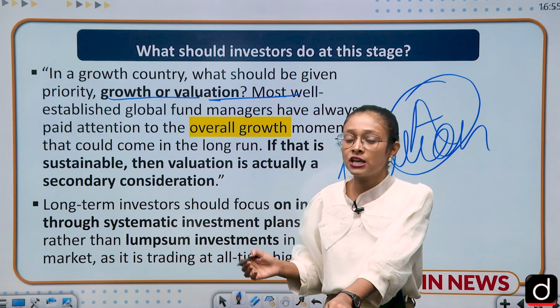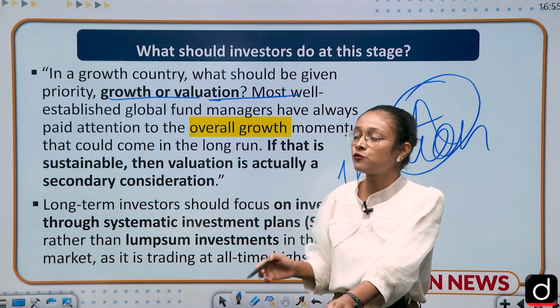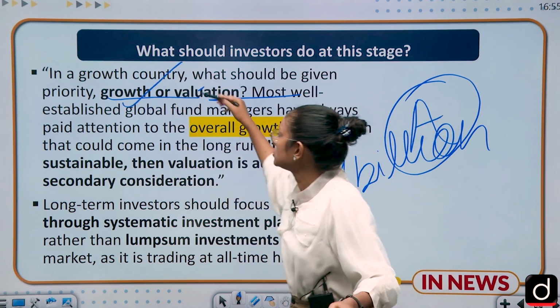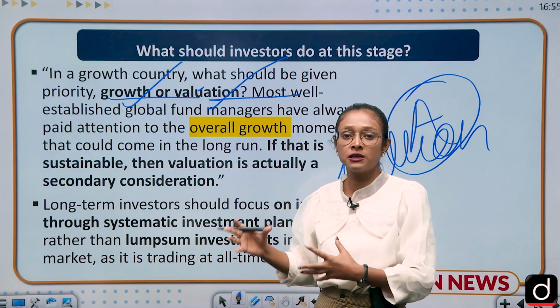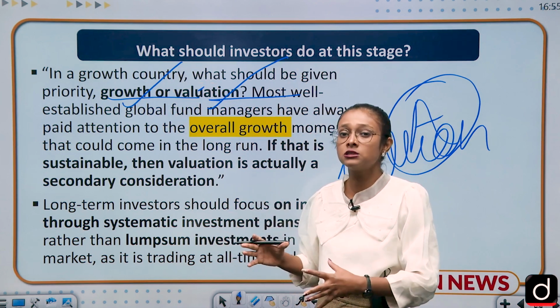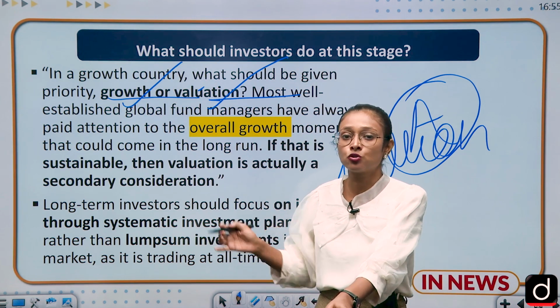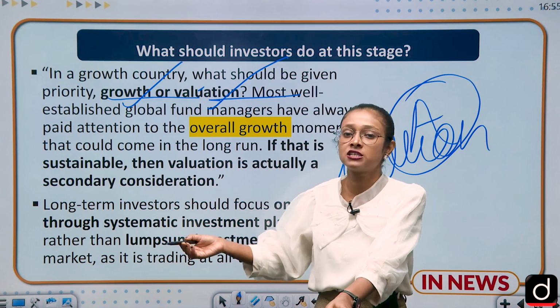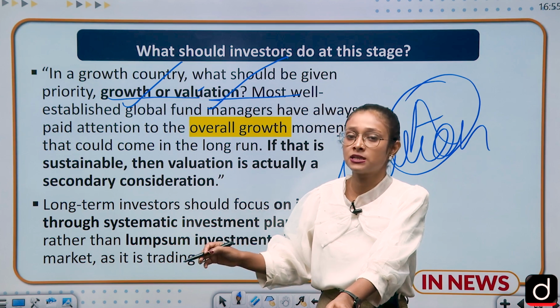So investors and many economic experts are saying that investors should always focus on the growth side rather than the valuation side. They should not go for the value, whether the company has a value of 1 billion or 1 trillion. They should always go for the growth aspect of the company. If the company is growing, it can also increase its value. So here the valuation becomes secondary, and the growth aspect is mandatory.